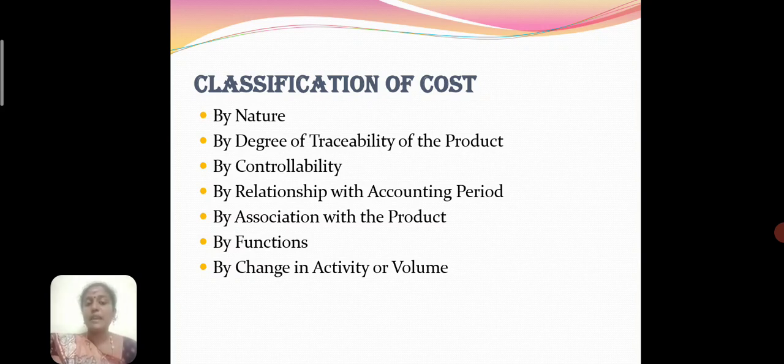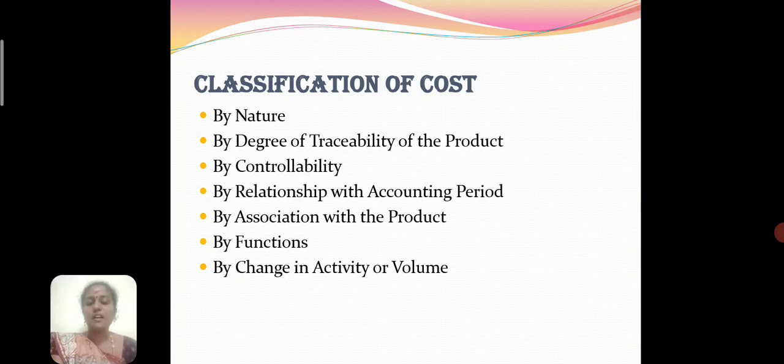Fixed cost mainly relates to time or period. It remains unchanged irrespective of volume of production, like factory rent, insurance, etc. The cost per unit fluctuates according to production. The cost per unit decreases if production increases, and increases if production decreases.